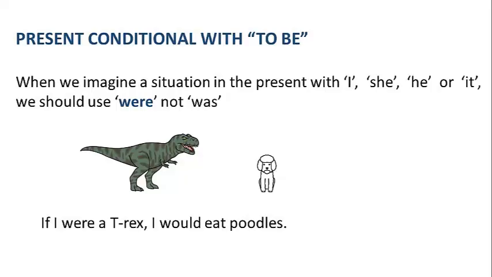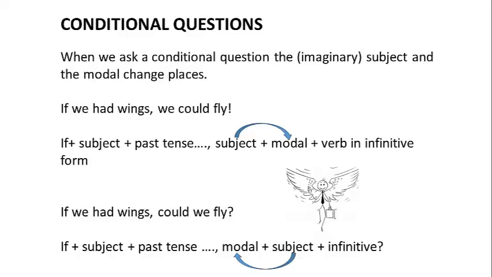When you use the present conditional with to be, you use the form of were with I, he, she, or it. So when we imagine a situation in the present where the subject is I, she, he, or it, we use were and not was. If I were a T-Rex, I would eat poodles.